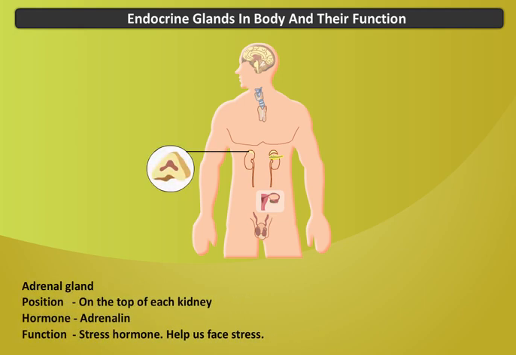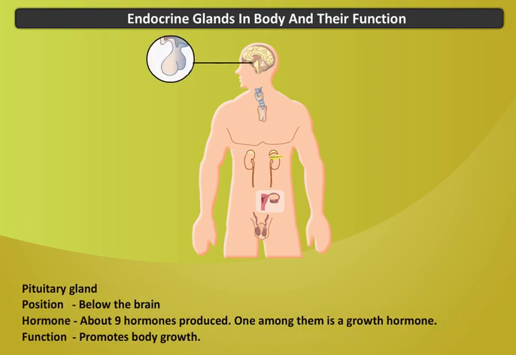Adrenal gland. Position: on the top of each kidney. Hormone: adrenaline. Function: stress hormone, helps us face stress. Pituitary gland. Position: below the brain. Hormones: about 9 hormones are produced. One among them is growth hormone. Function: promotes body growth.